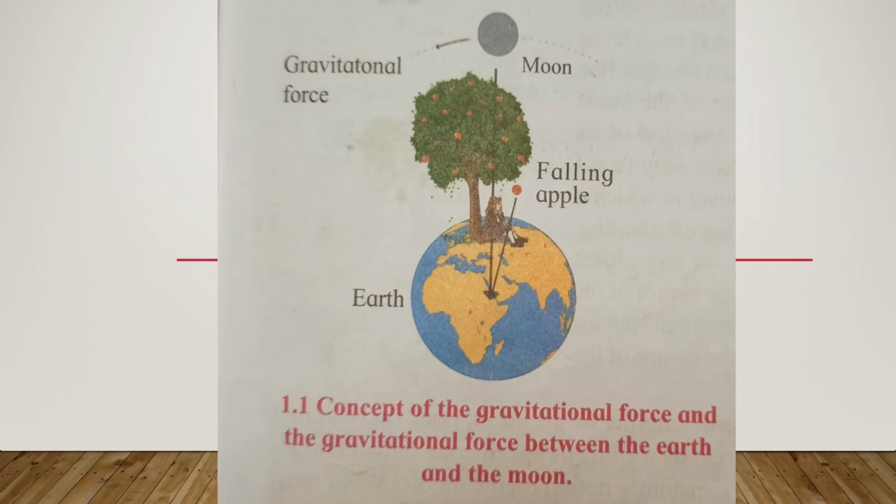Obviously, the answer of this question is yes. It can act on even further objects like the other planets and the sun, according to the definition of gravitational force which we saw previously.